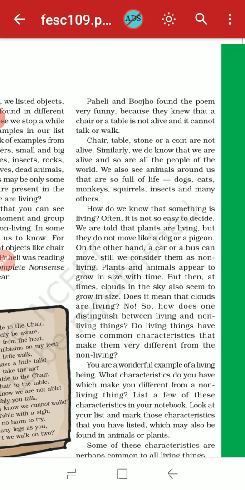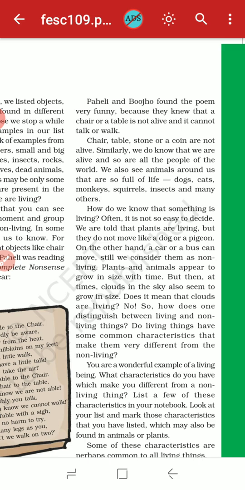The main characteristic of a living thing is that we can grow. We can grow in size. Have you ever seen a car grow in size? No, the size of a car remains the same. It runs by using a battery, or you can say petrol.